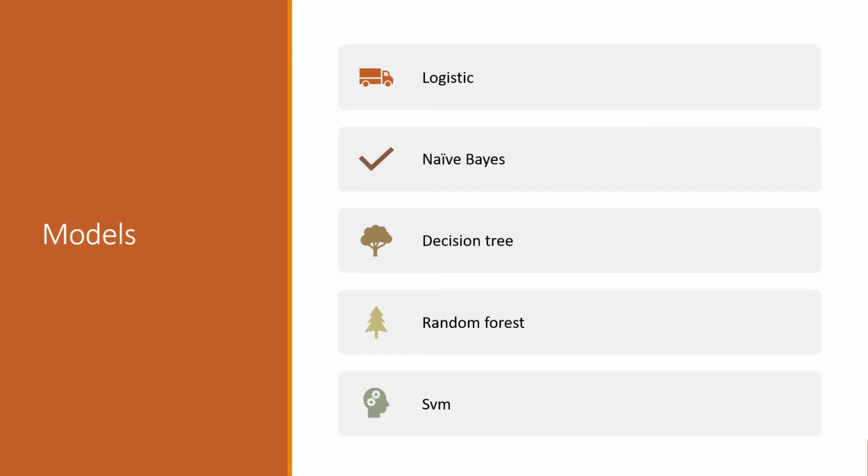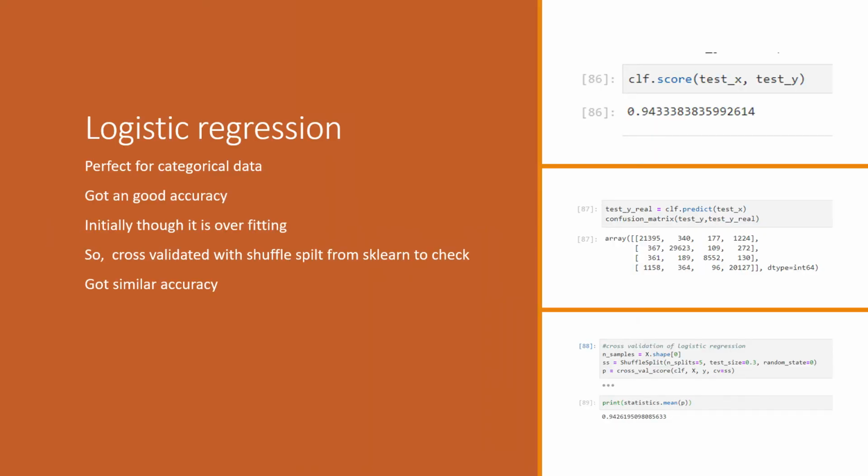The models I used on my text data are logistic regression, naive Bayes, decision tree, random forest, and SVM. For logistic regression, I got 94.3% accuracy. That is too good to be true, so I checked the confusion matrix and it looks good. I went for cross validation just to be sure, and I got 94.2%. It's similar to the accuracy, so it's good.